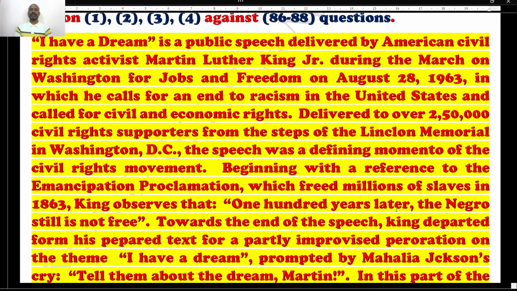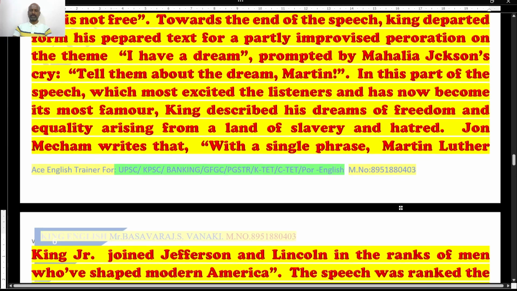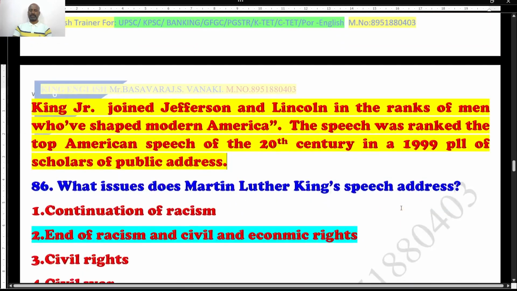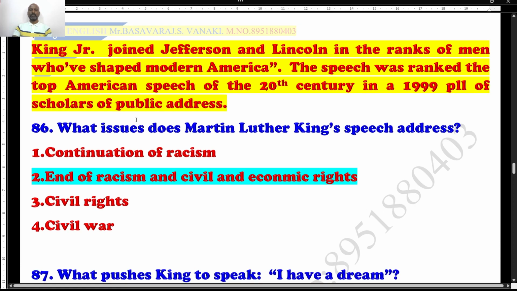It has been hundreds of years, I think a century, and still Negroes have not got any freedom for them, and almost 250,000 civil rights supporters had gathered there. The speech was at the Lincoln Memorial, Washington D.C. You will get to know that it's nothing but a fight for freedom. Well, read it once or twice. If you're not convenient, read it even thrice. Read the questions. Well, what issue does Martin Luther King's speech address?